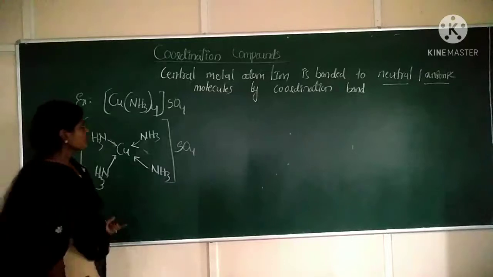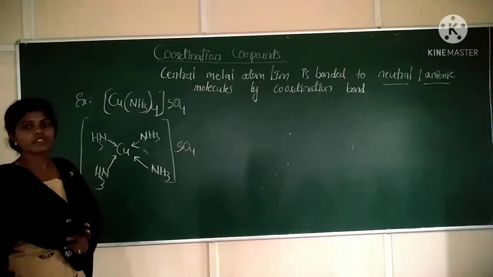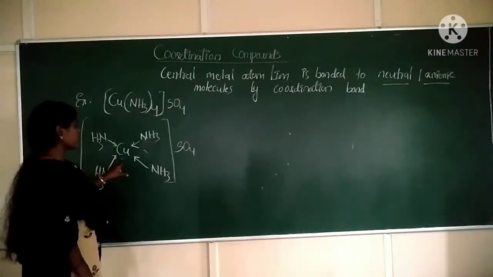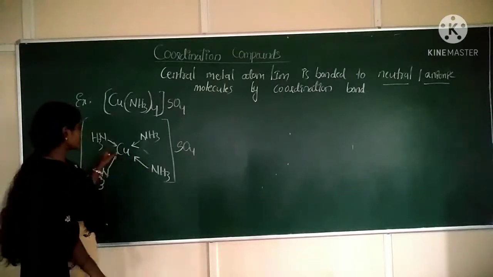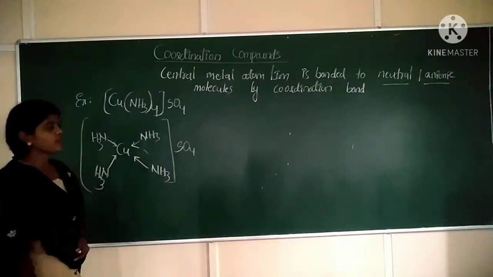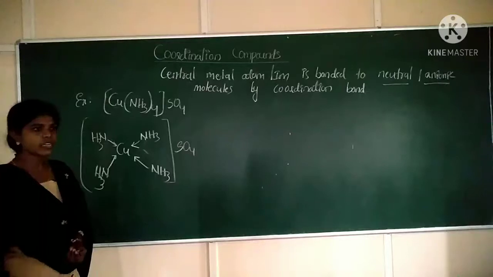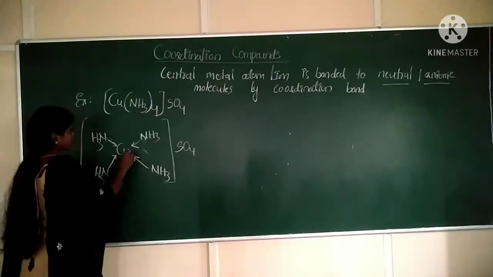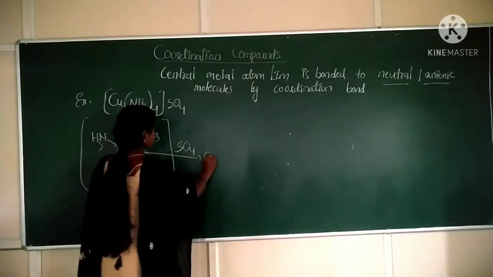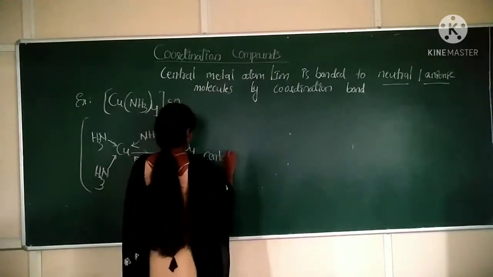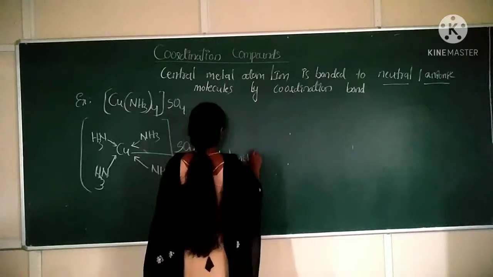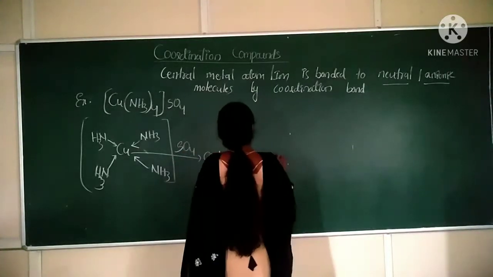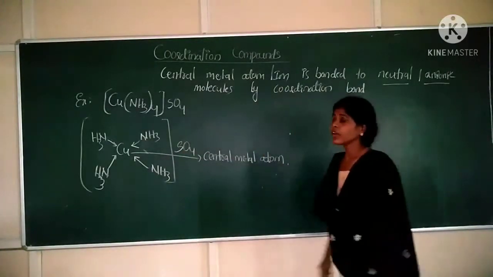In this coordination compound there are mainly two parts. One is the central metal atom, the other is the neutral or ionic molecules. Here copper is the central metal atom or ion.